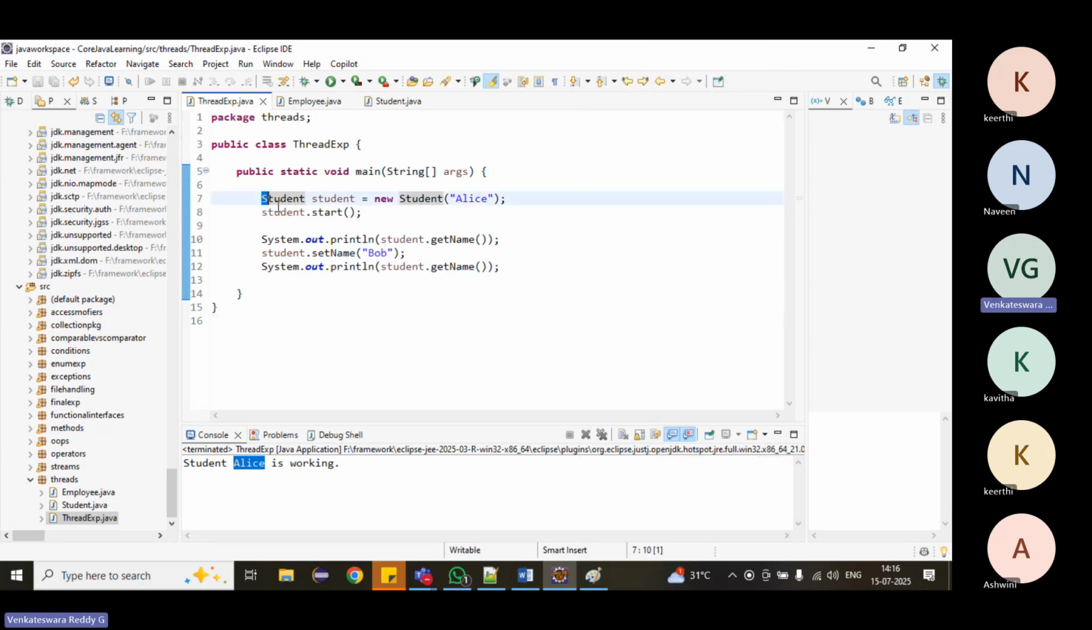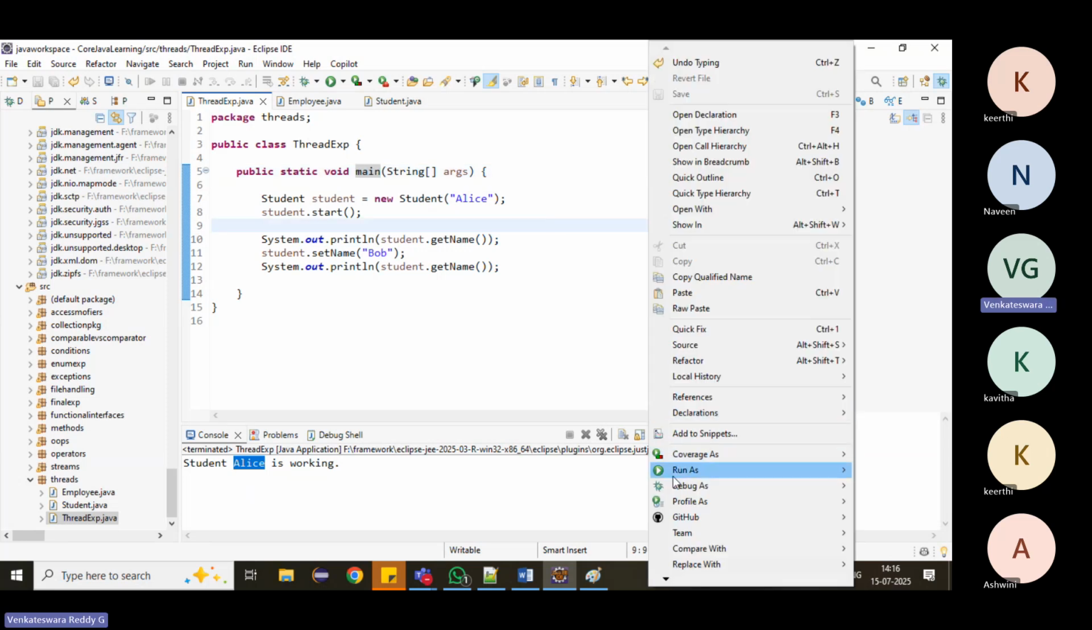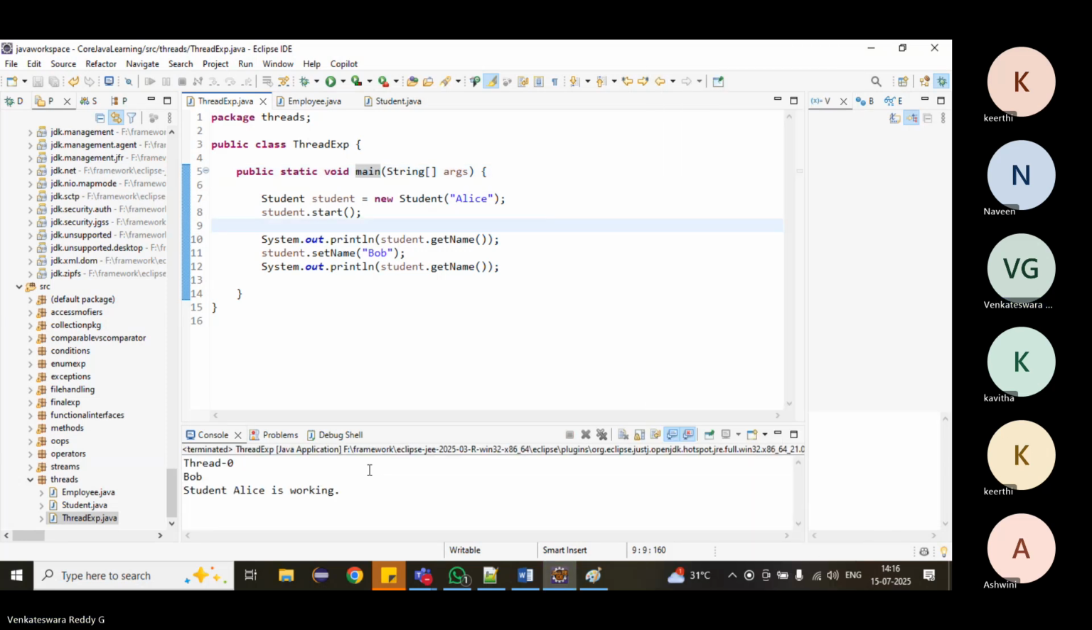Here, student is one thread. Main is also one thread. The main method is also a thread. That is a default thread. Main thread's getName gives thread 0. We set something as the name. See, these are all different threads. This will be executed by the student thread, but these printing statements will be executed by the main method.